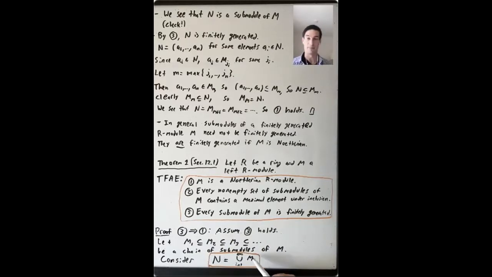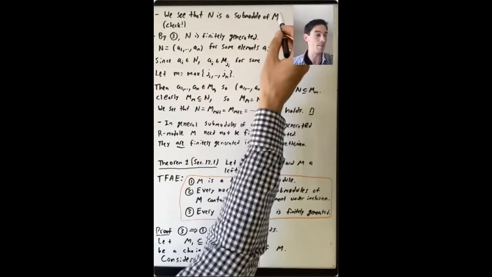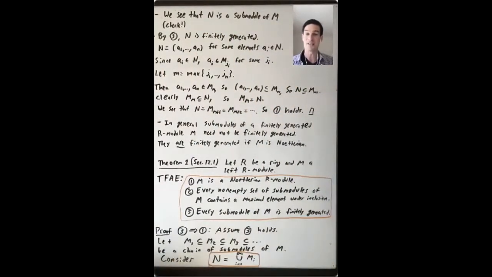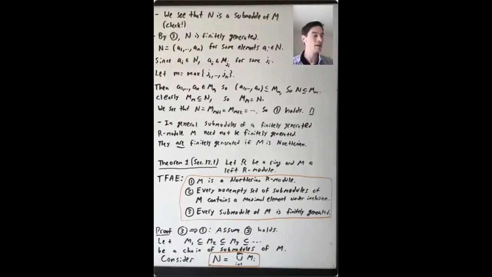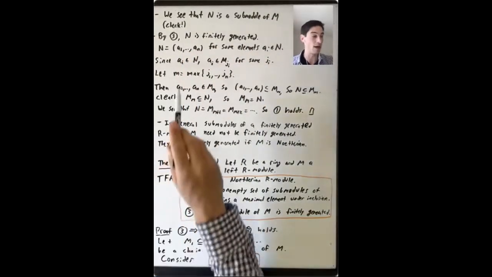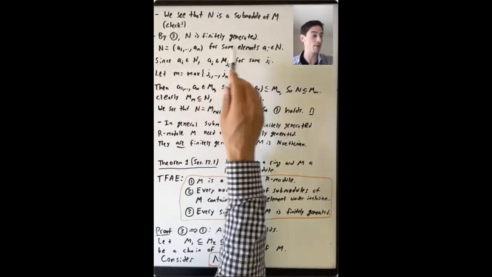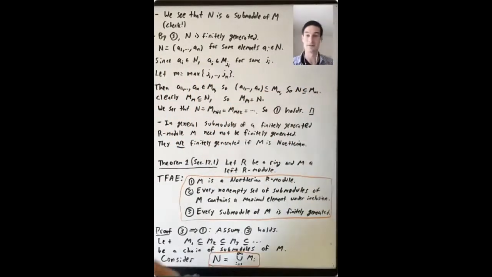We'll call that N. And you can check using, for example, the submodule criterion that N is a submodule of M. I won't do the details here because we've done a very, very similar argument for a union of a bunch of ideals in a chain. So you really should check this for yourself. Now, applying 3, what do we know about N? It's a submodule of M, so it's finitely generated. So let's write down a finite generating set for it. It's generated by A1 up through An, a bunch of elements in M.